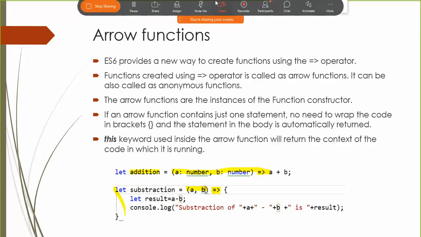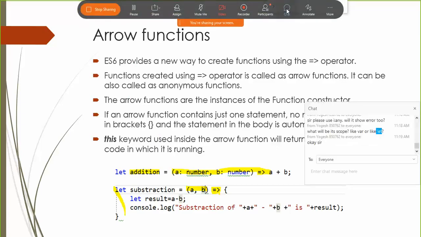I hope this is familiar to you already from C sharp. Do you want to see a demo on it? It's the same as C sharp lambda expressions. Anyways, I'll show it.